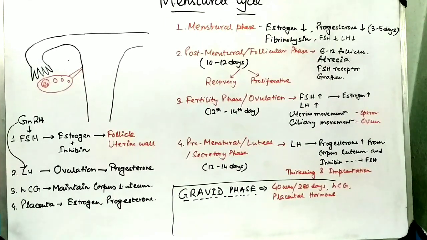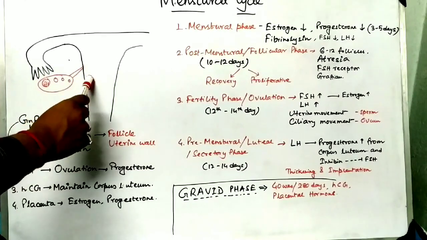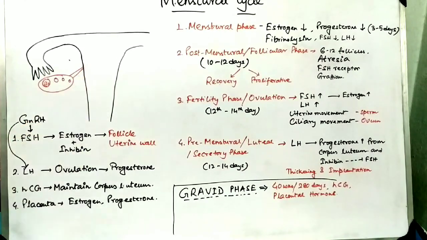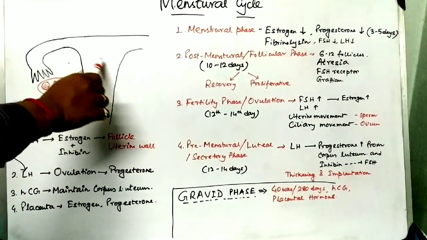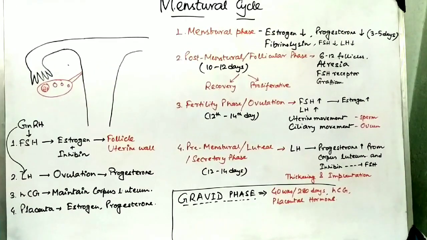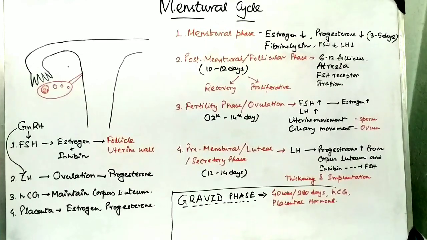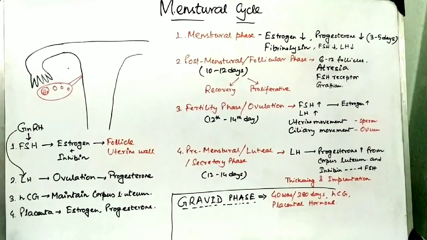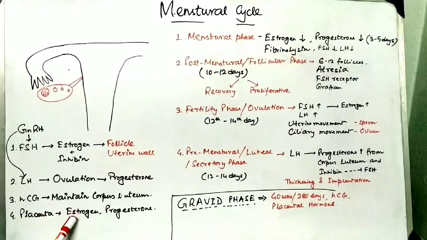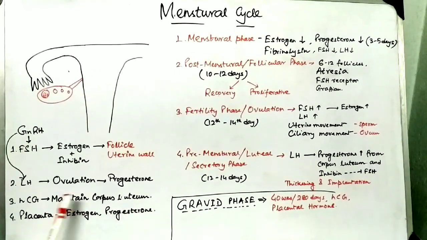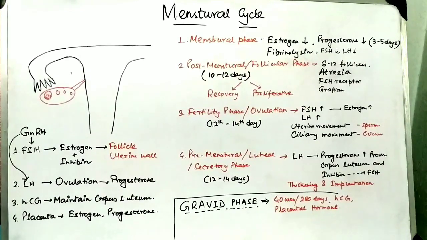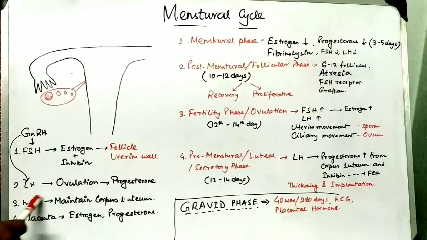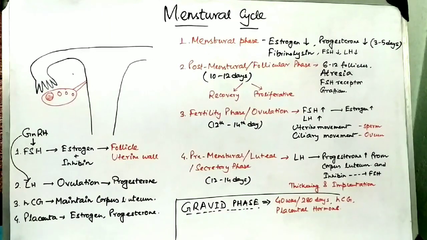If the embryo implants inside the uterine wall, then the uterine wall will gradually form the placenta, and the placenta itself can secrete different types of hormones like placental estrogen, placental progesterone and human chorionic gonadotropin.